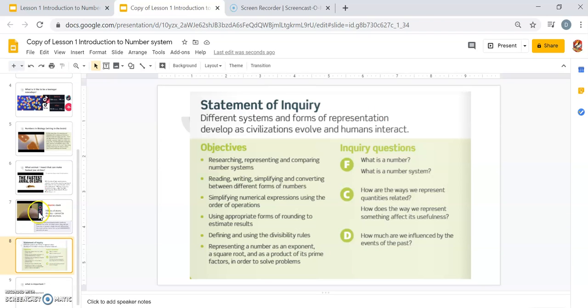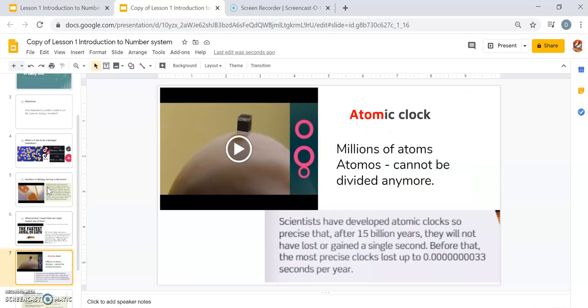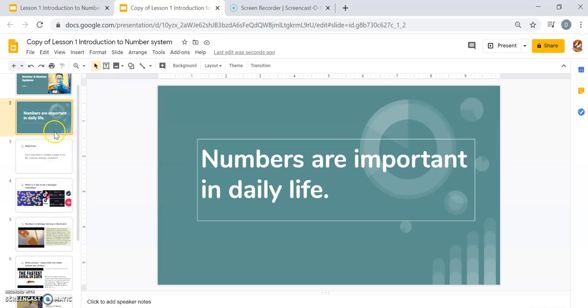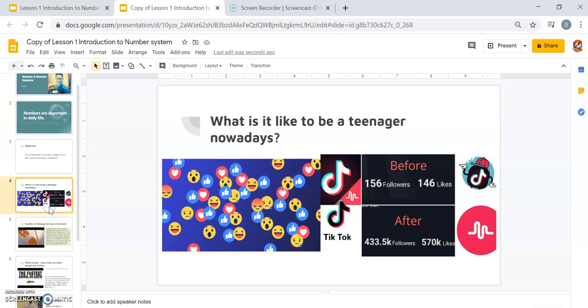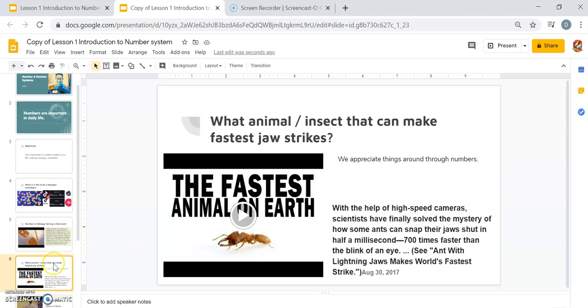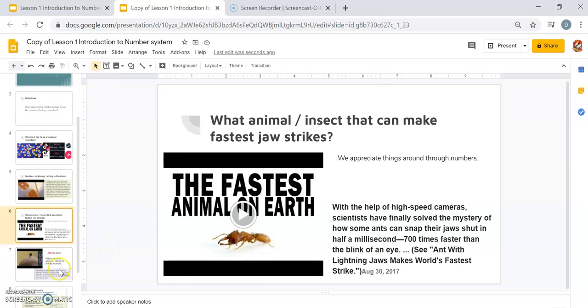Now, let me just have a recap. What we have learned is that numbers are important in daily life. In social media, we look at numbers. When you pay your Meralco bill, we look at numbers. Sometimes the number on the Meralco bill gives your parents a heart attack because it becomes expensive. Numbers can also be found in biology, in insects.